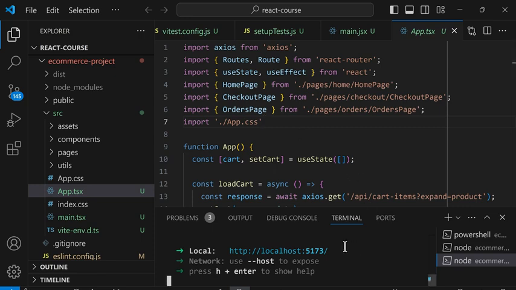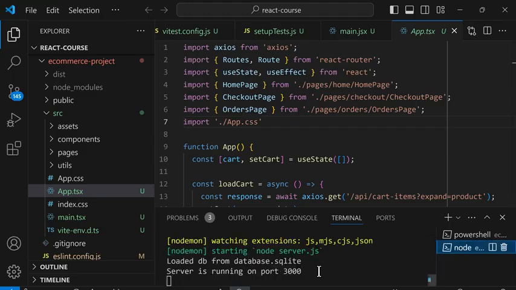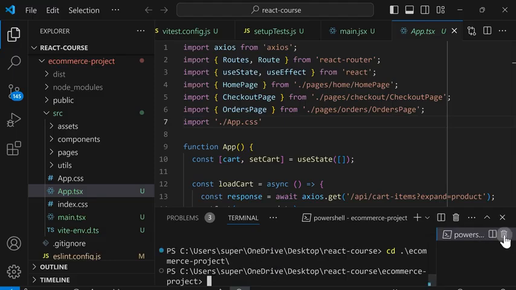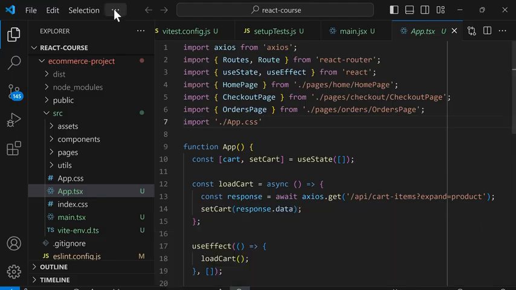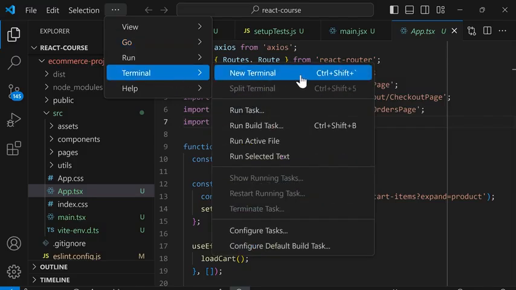And just to make sure, we're going to go to the command line and stop the Vite server, and we're going to delete all our tabs. So here we'll also Control-C to stop the backend and delete all the tabs. And then we'll reopen the command line using the terminal menu and new terminal.